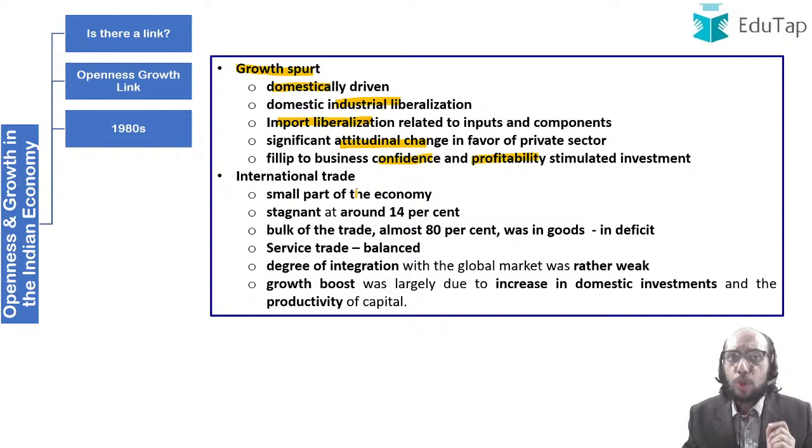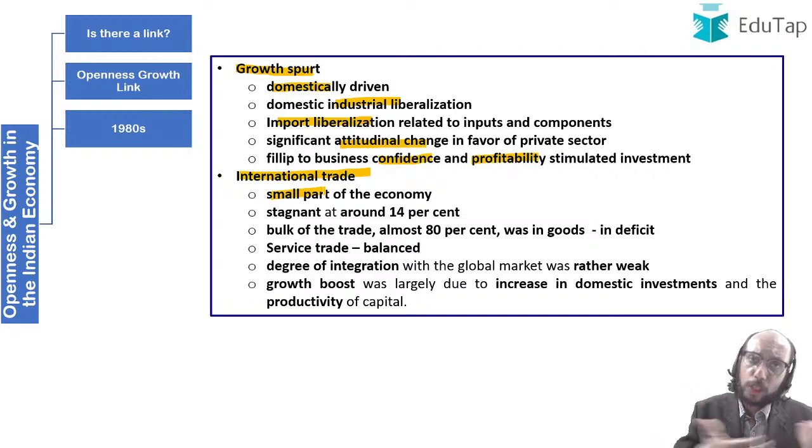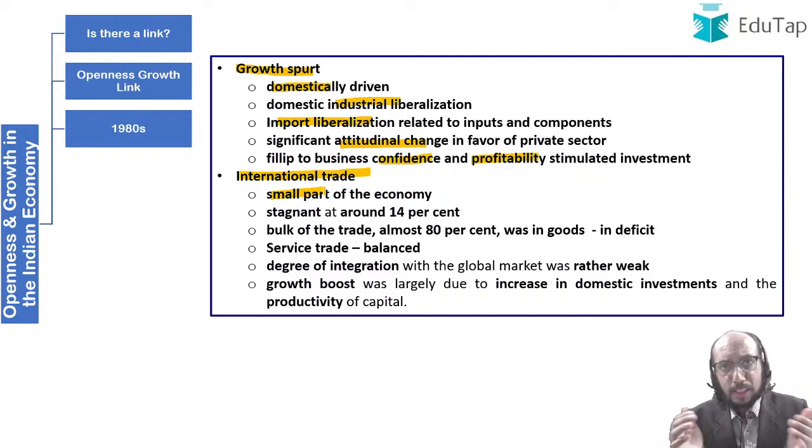Why? Because if you look at the level of international trade, it was still a small part of the economy. International trade was stagnant, in the sense that trade was at 14% of GDP at the start of the 1980s, and it was around 14% of GDP at the close of the 1980s. Fundamentally speaking, international trade did not increase much. Almost 80% of India's trade was trade in goods, and in that we had a deficit. A small amount of services trade was happening, and that trade was balanced. The degree of integration of the Indian economy was weak.